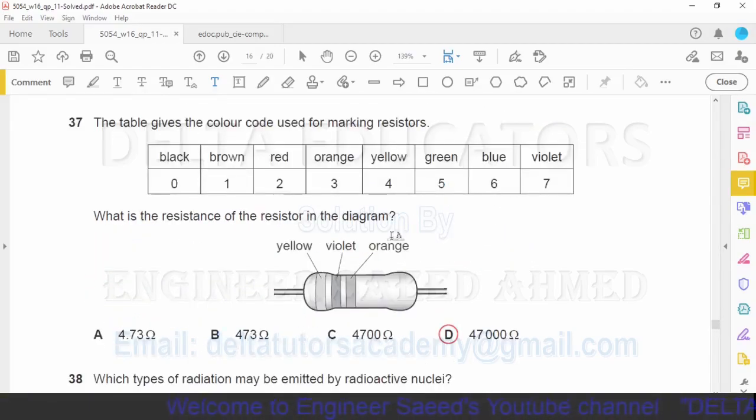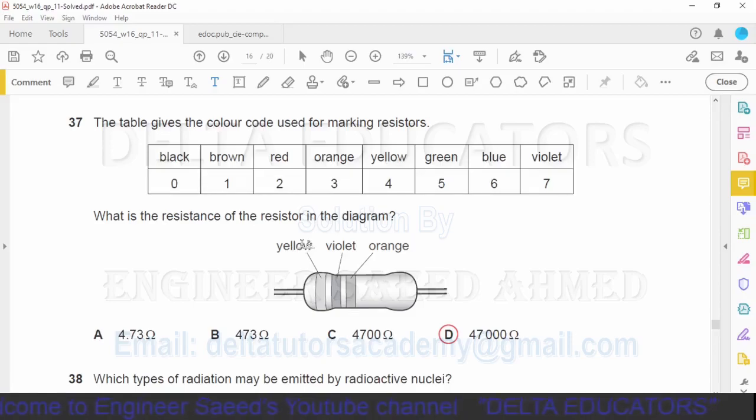Question number 37. The table gives the color code used for making resistors. What is the resistance of the resistor in the diagram? Here for this resistor we have to find out the value. It is given yellow, then violet, then orange. The first color is called band 1, the second band 2, the third band 3, and this third one is also known as the multiplier.